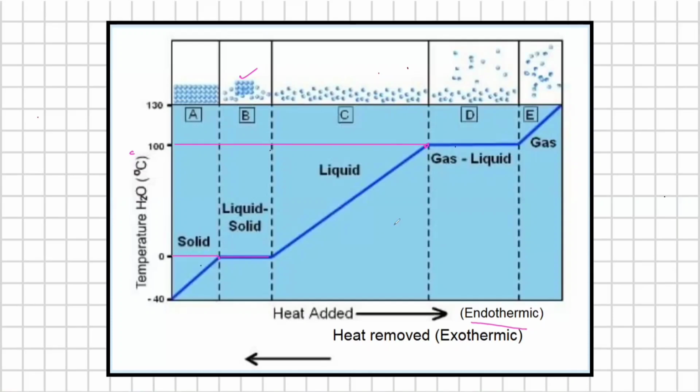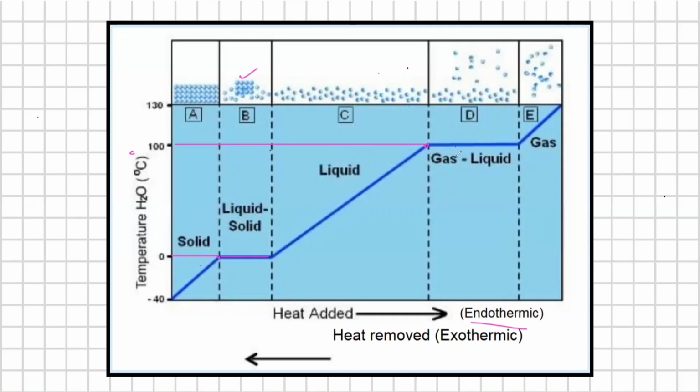When the temperature reaches 100 degrees centigrade, this is called the boiling point of water. And at this point, again, all the liquid does not convert into gas instantly, but it takes some time to completely convert into the gaseous state. The point at which the gas and liquid are in equilibrium is called the boiling point.